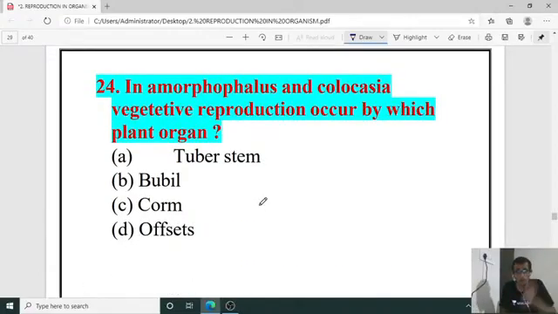In Amorphophallus and Colocasia, vegetative reproduction occurs by which plant organ? Amorphophallus and Colocasia, the vegetative reproduction. In the case of plants, vegetative reproduction is considered as asexual reproduction. Okay. So for 24th, C is the answer. It is called corm. Underground modification, isn't it? So for vegetative reproduction, the right answer is C for 24th.